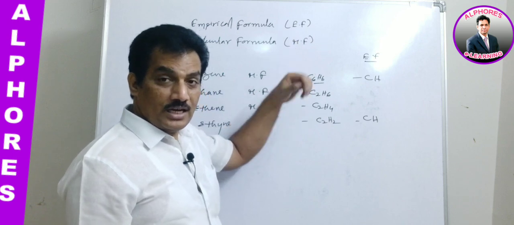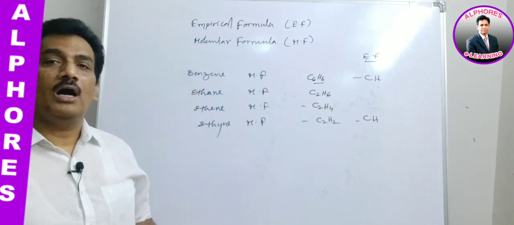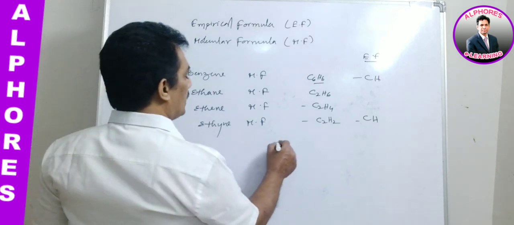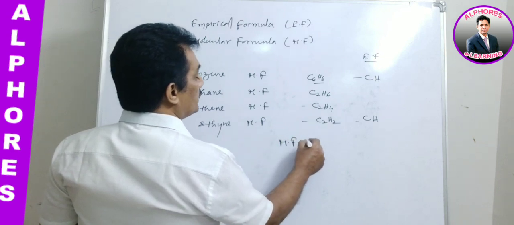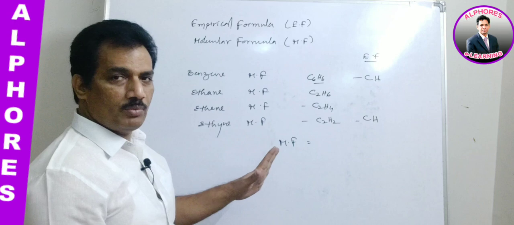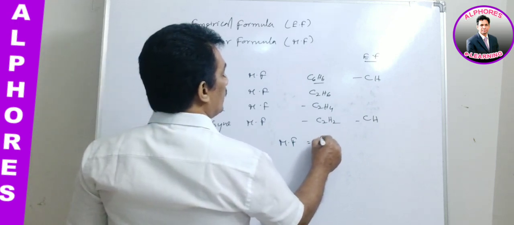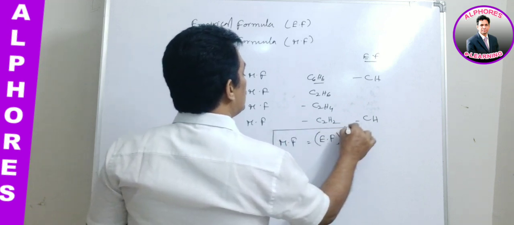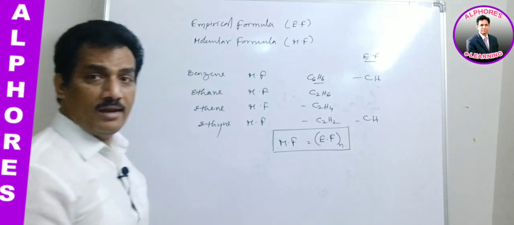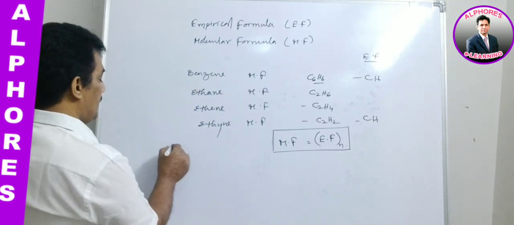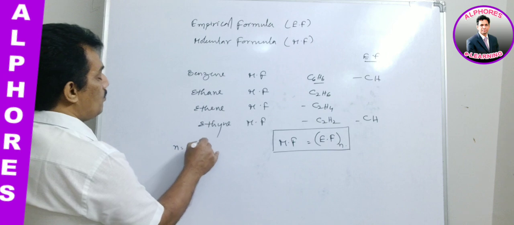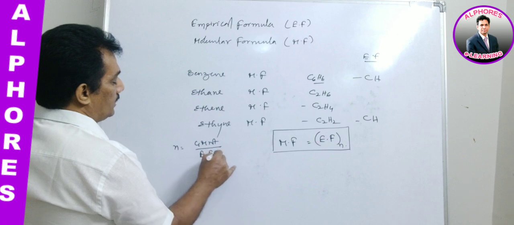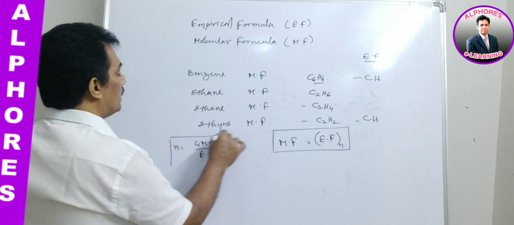Now with all this knowledge, is there any relation between these two? Is there any relation between the empirical formula and the molecular formula? Yes, there is. For any compound, the molecular formula is equal to the empirical formula taken n times. This is the relation. Now the question is, what is n? n is nothing but the gram molecular weight of the compound divided by the empirical formula weight. This ratio is n.